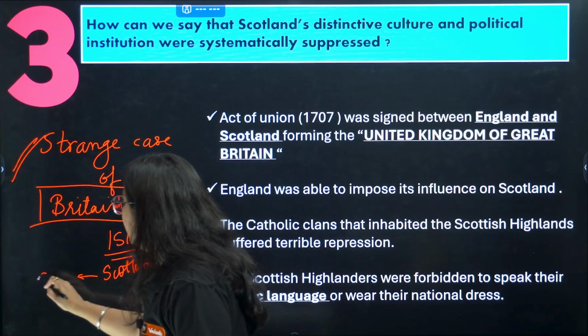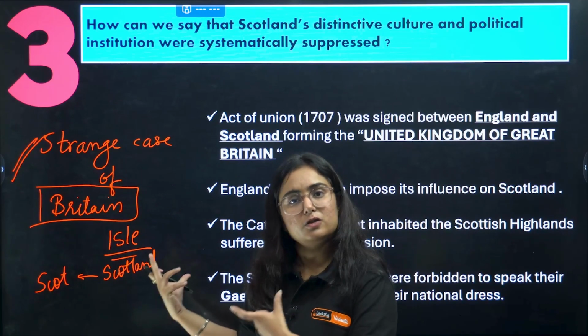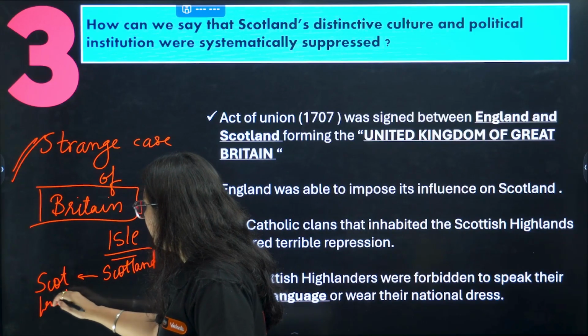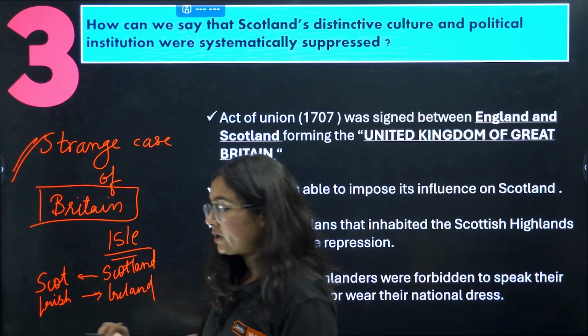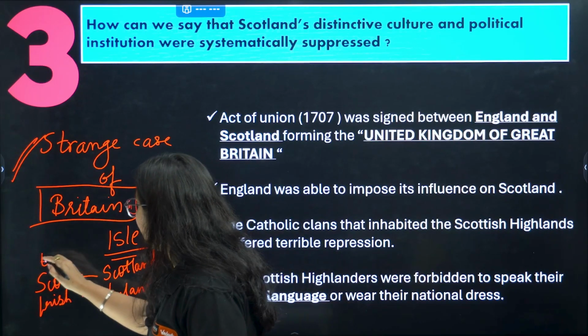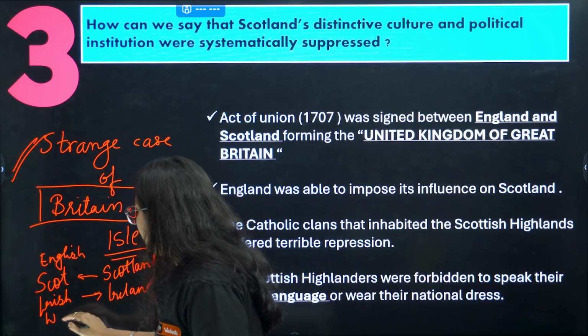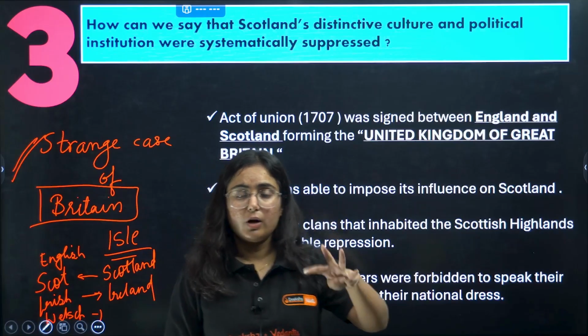For example, the people who speak the Scot language lived in the land of Scotland. Similarly, where Irish people live, it was referred to as Ireland. The third language was English, England, and the last was Welsh, Wales, as it is now referred to. So there were 4 peoples.